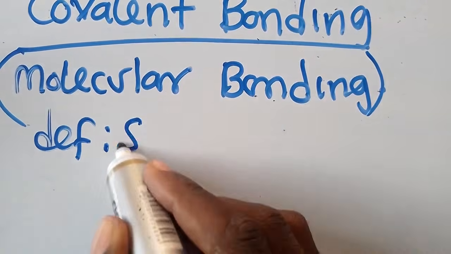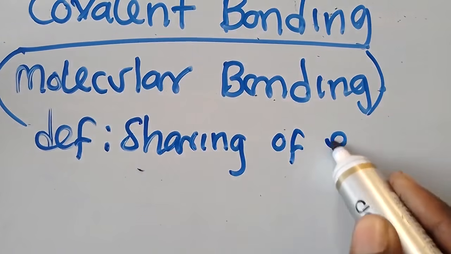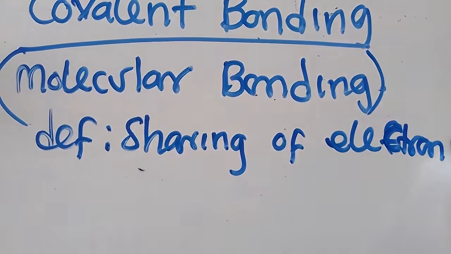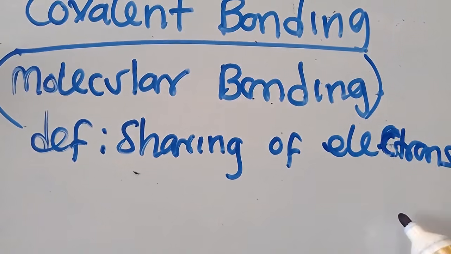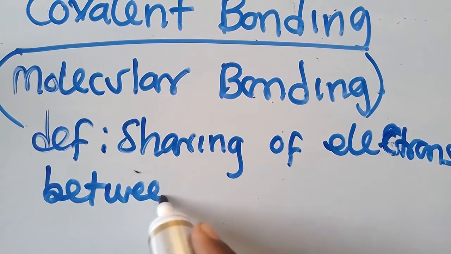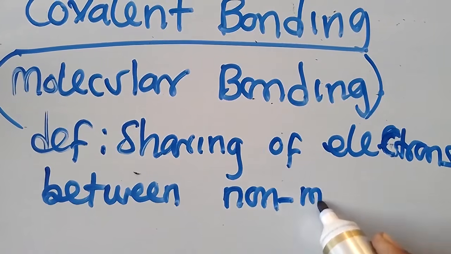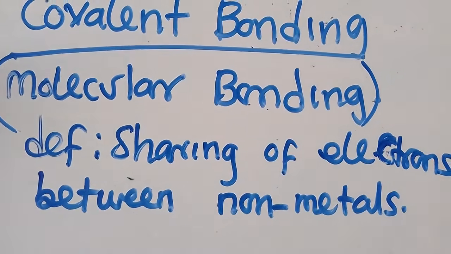This is just the sharing of electrons between non-metals. This is what you need to get.